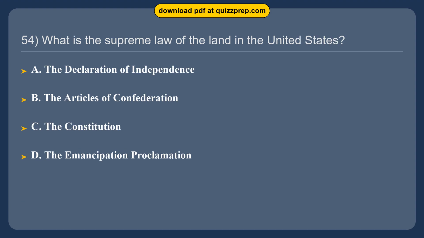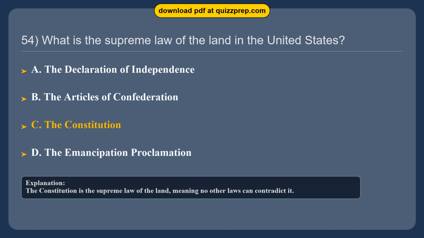Question 54. What is the supreme law of the land in the United States? Option A, the Declaration of Independence. Option B, the Articles of Confederation. Option C, the Constitution. Option D, the Emancipation Proclamation. The correct answer is option C, the Constitution. The Constitution is the supreme law of the land, meaning no other laws can contradict it.